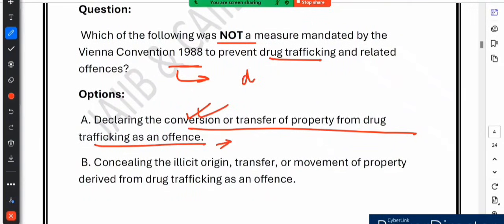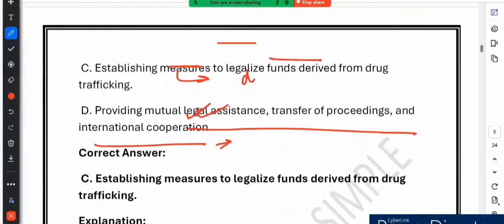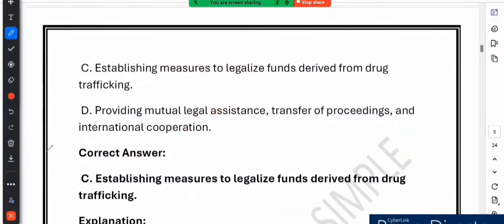Now let's see option number C. What does option number C say? Option number C says establishing measures to legalize funds derived from drug trafficking. What do you think? So this one is not true, because the convention was all about stopping the flow of illegal money, right? Not making it legal. So any attempt to legitimize funds from drug trafficking was strictly against its objective.